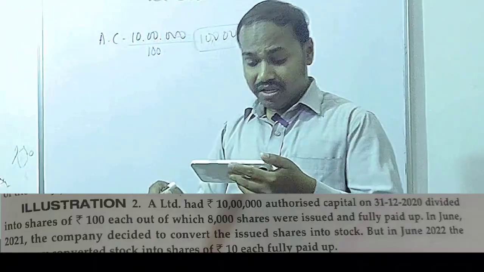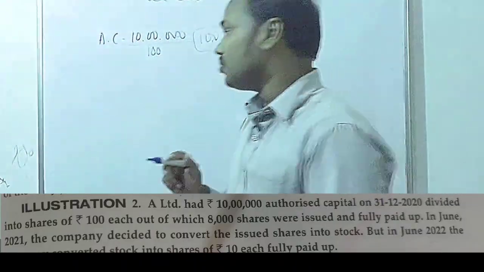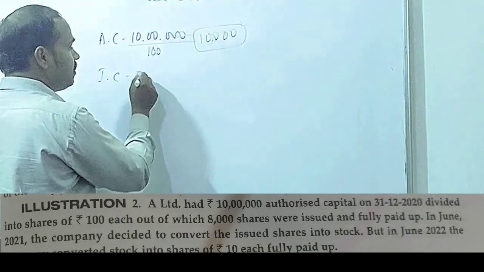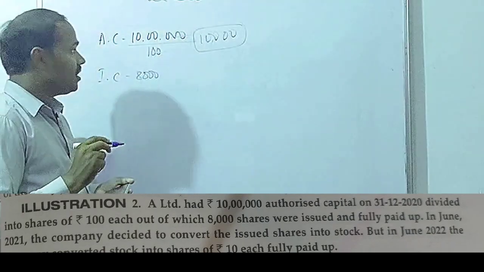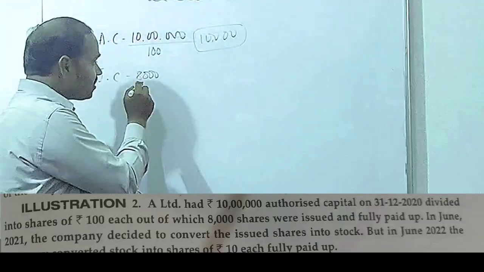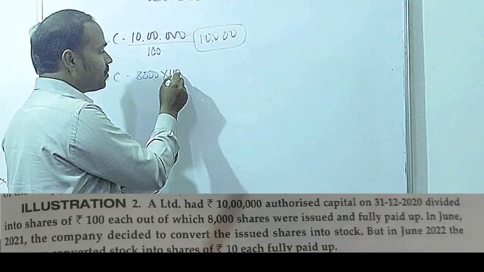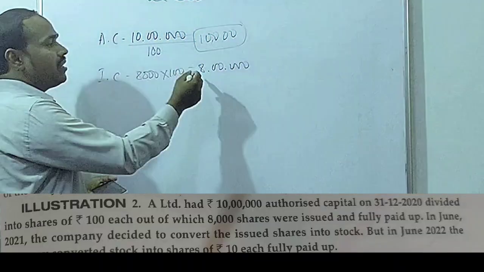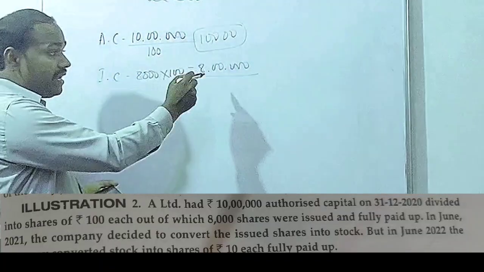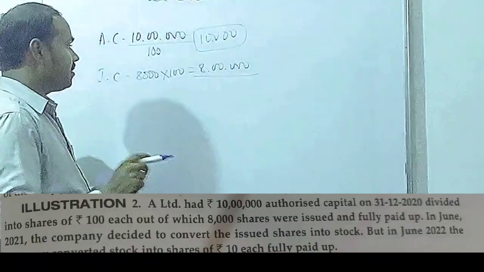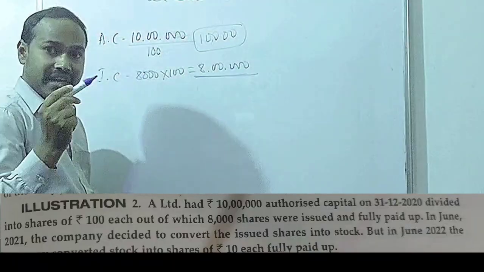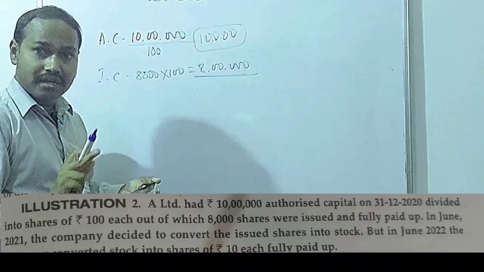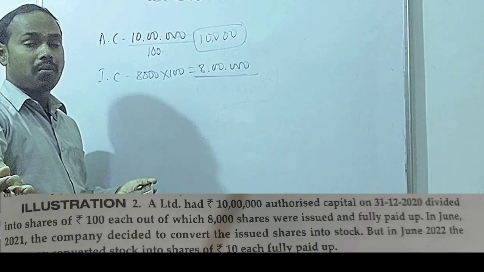Out of 10,000 shares, 8,000 shares were issued and fully paid up. So issued capital is 8,000 shares out of the 10,000 shares. The value of each share is 100 rupees, so the total value of issued capital is 8 lakh. This 8 lakh is very important here. The total worth of the issued capital is 8 lakh and the number of shares is 8,000. The 10,000 shares should not be taken into consideration whenever you solve the problem.